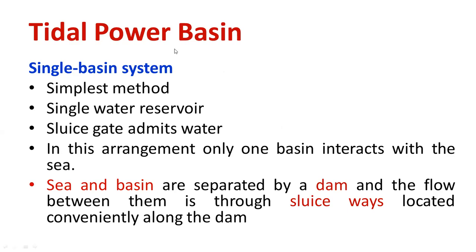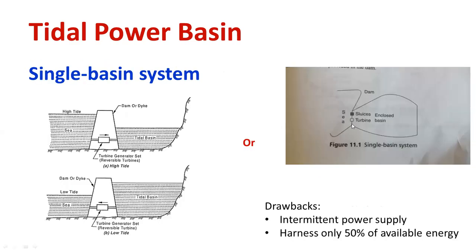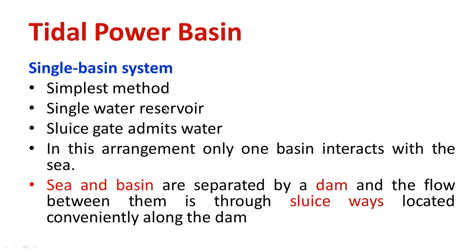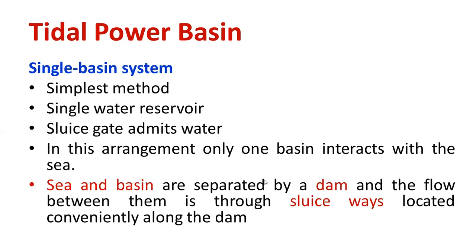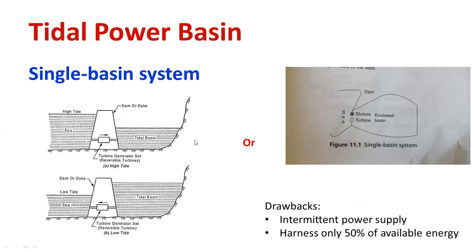There are different types. First, the single basin system. The main thing is that it is the simplest form, with a single water reservoir. There is a sluice gate to admit the water, like a control valve. Here it works twice in a day, during high tide and low tide. During high tide, water comes from the sea to the basin area.